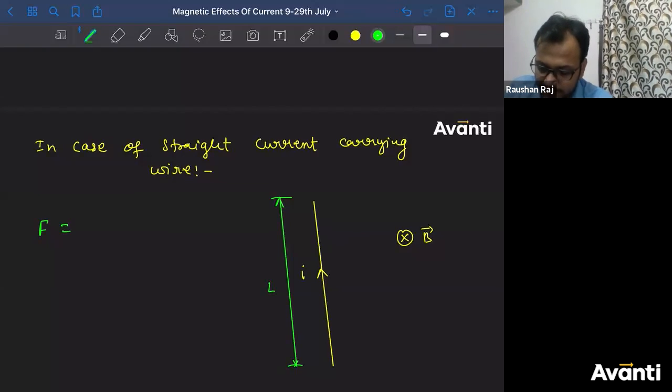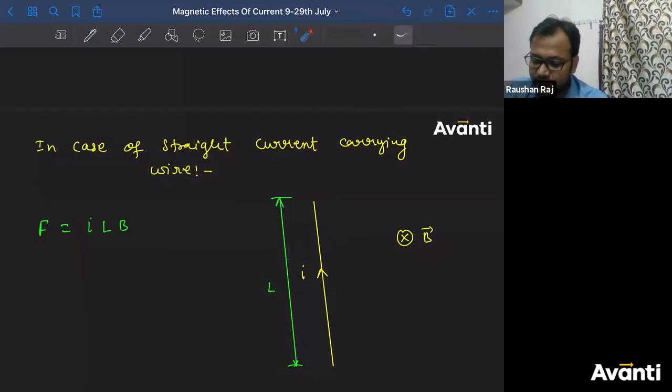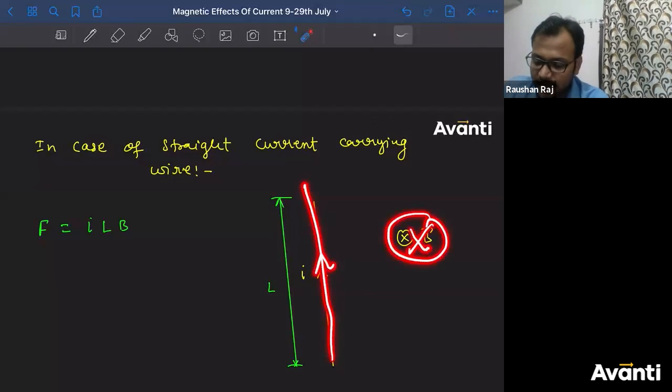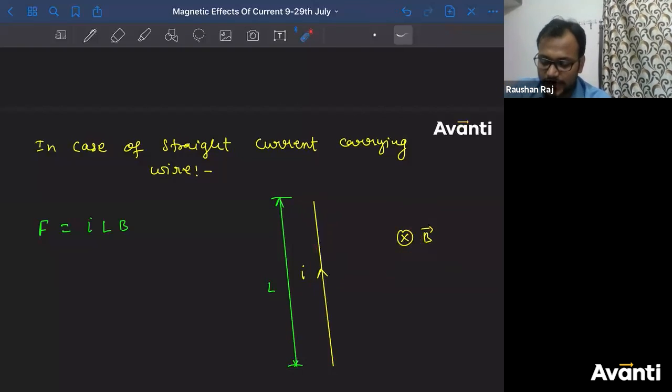What will I write? I into L into B. Why? Because the angle between dL and B is 90 degrees here. So I'll write I integral dL cross B. But what is the length vector L? Length is along the direction of current. Current is upward and the magnetic field is into the plane. So what is the angle between L and B here? 90 degrees. So I into L into B.